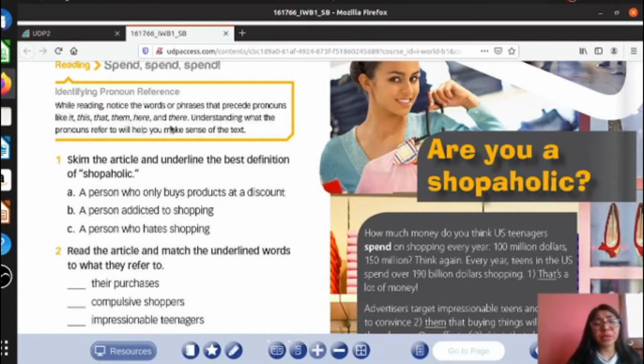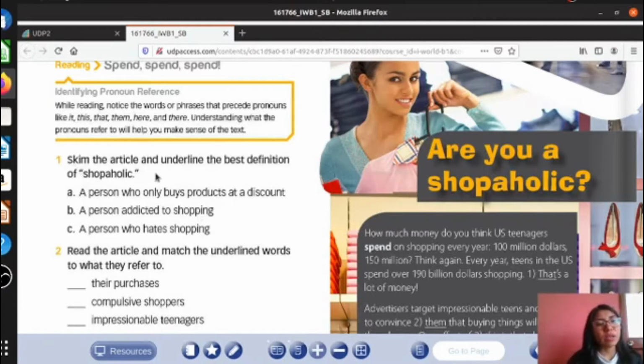It means that we are going to find in the reading some demonstrative pronouns and other kinds of pronouns. Vamos a encontrar algunos tipos de pronombres. Understanding what the pronouns refer to will help to make sense of the text. Okay, so we have to read carefully in order to understand the pronouns, okay?